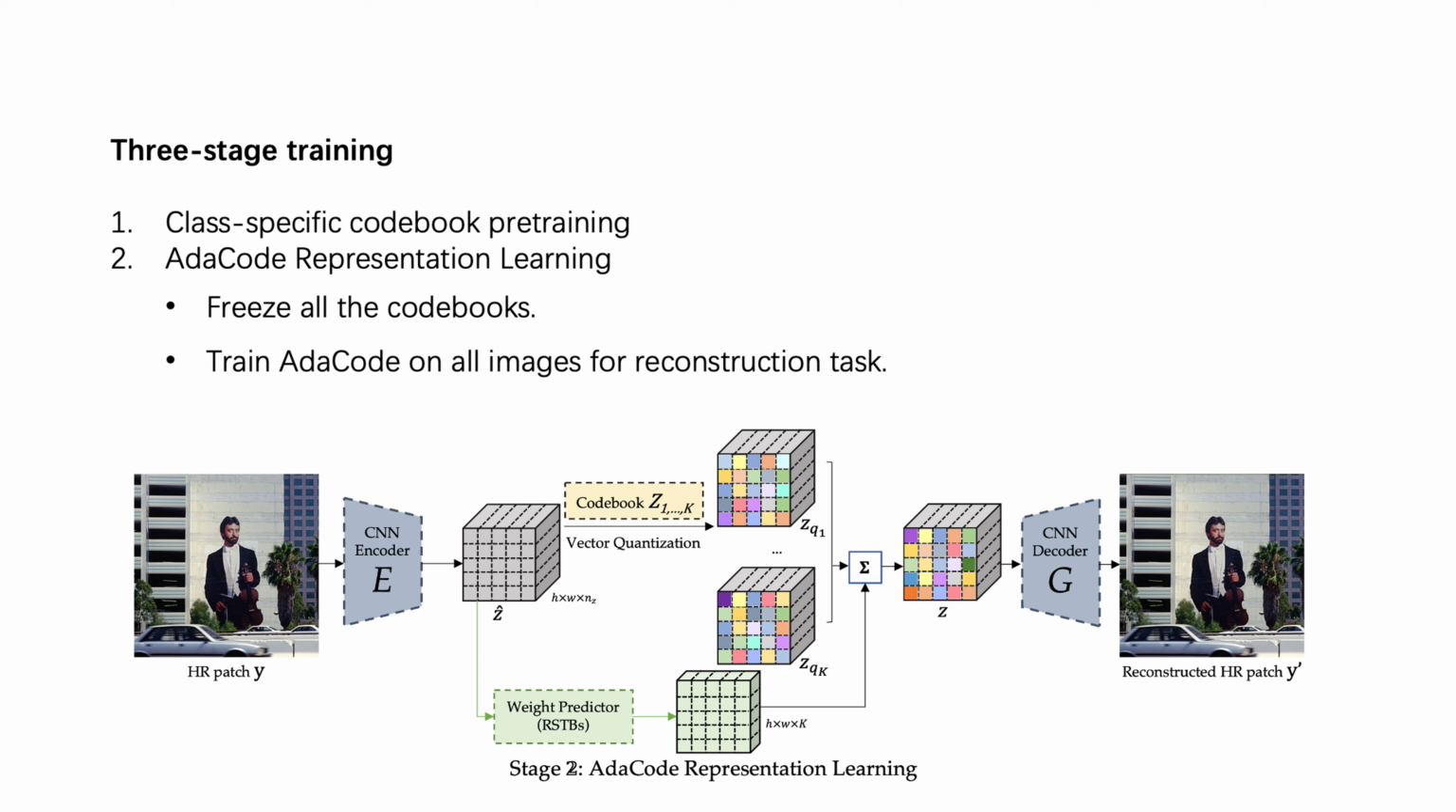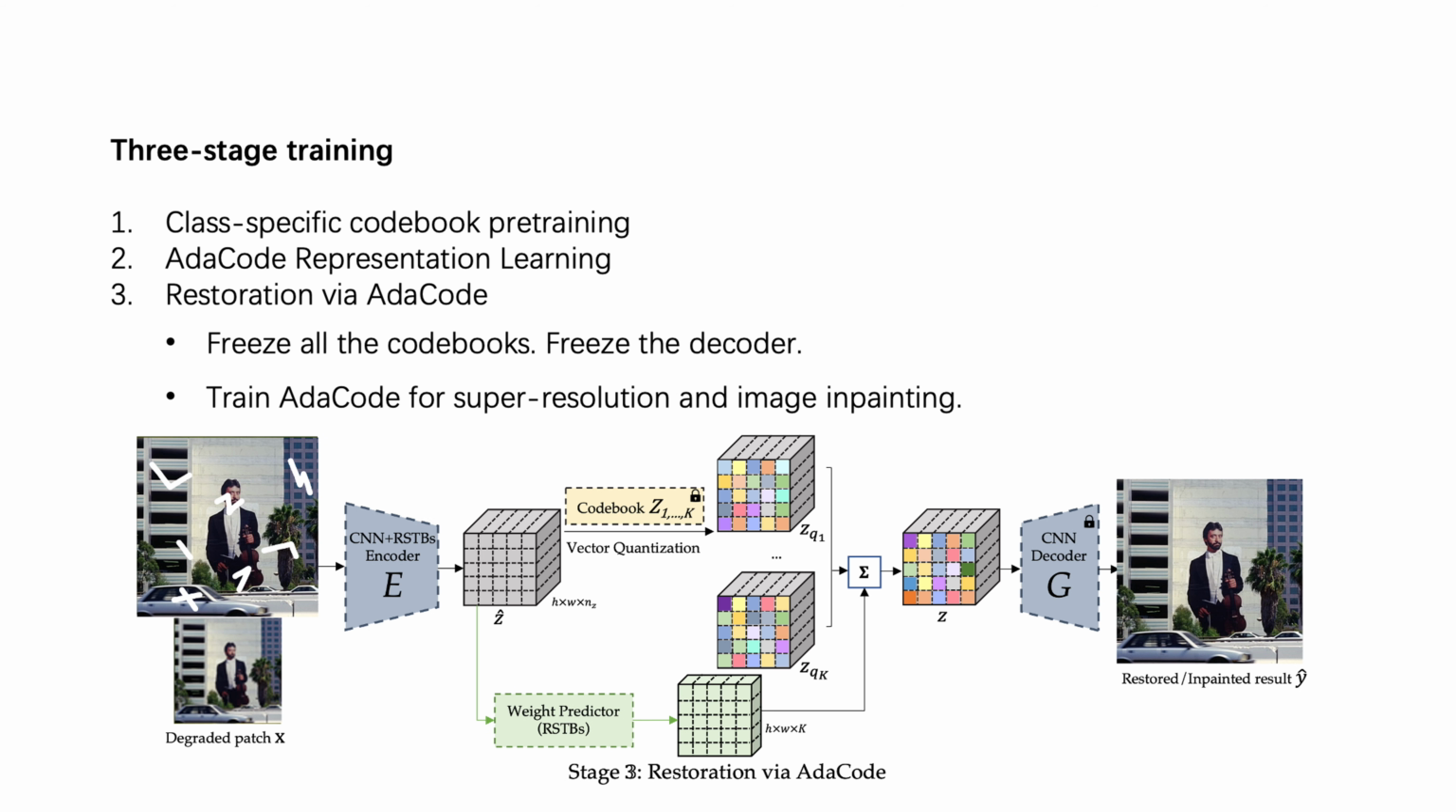The second stage is AdaCode representation learning. In this stage, we freeze the pre-trained basis codebooks and leverage a weight predictor to learn the weight maps and combine the discrete basis codebooks. The image adaptive codebook is then decoded to reconstruct the high-quality image. The third stage is restoration via AdaCode. In this stage, we train AdaCode for 2 restoration tasks, super-resolution and image in-painting. By freezing the decoder, the restoration is tasked as a feature refinement problem in the encoder.